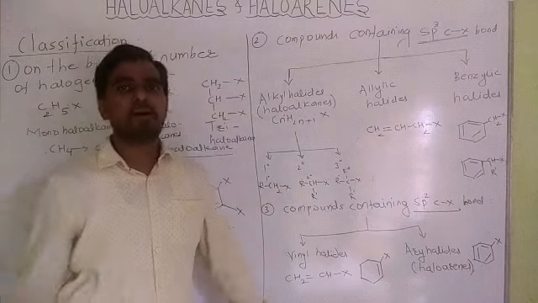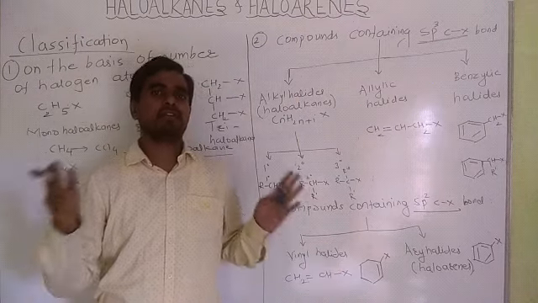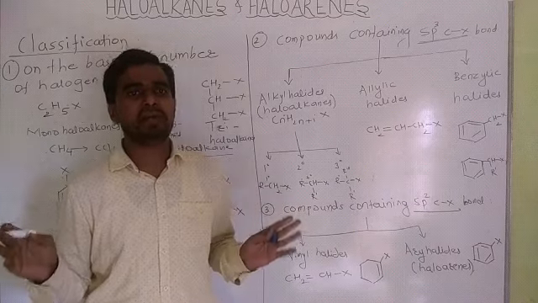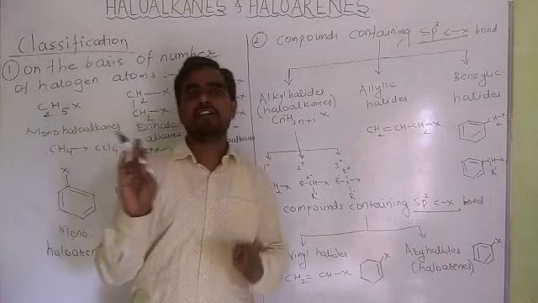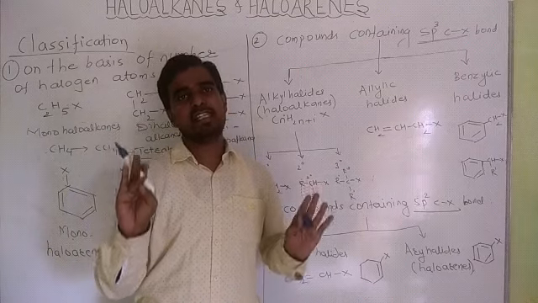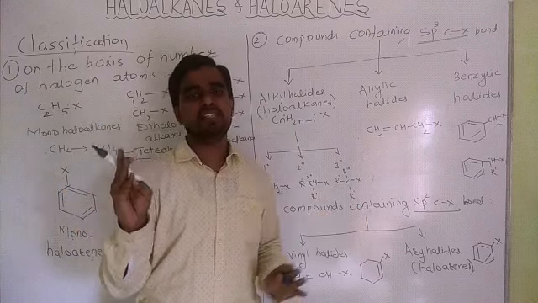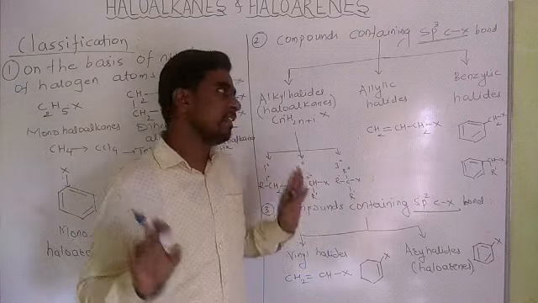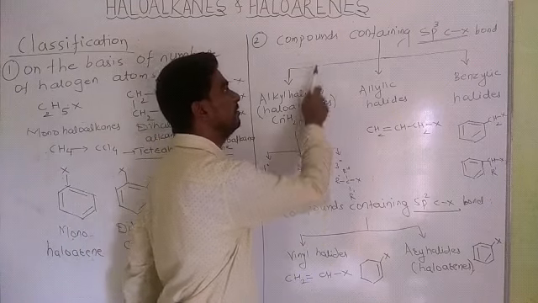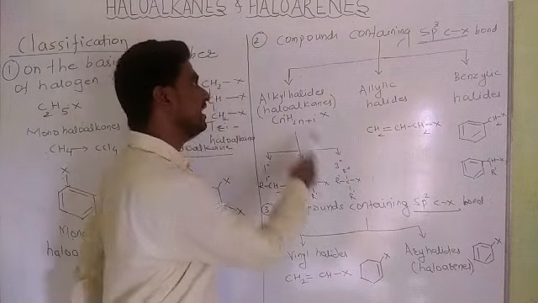Second classification, compounds containing sp3 C-X bond. You know very well about hybridization. There are three types of hybridizations. sp3 having all four single bonds, sp2 there is a double bond, and sp means there is a triple bond. On this basis, haloalkanes are again classified, on the basis of sp3 C-X bond, into three categories.